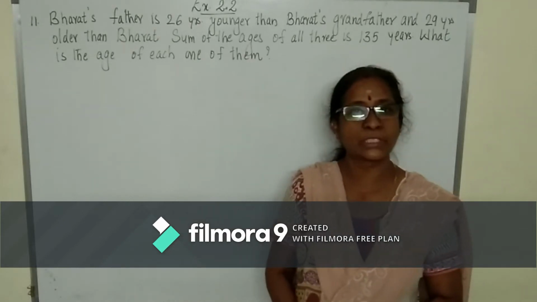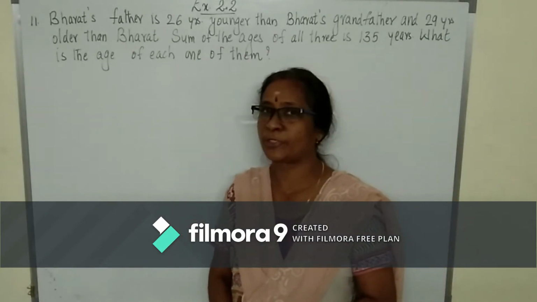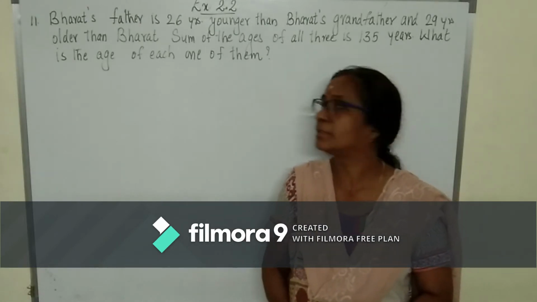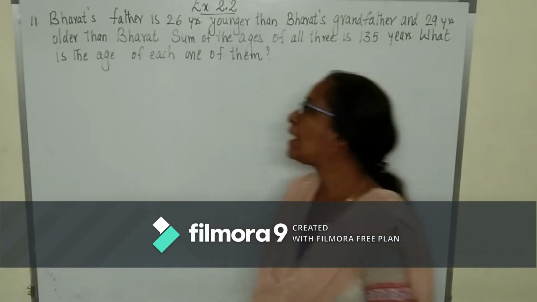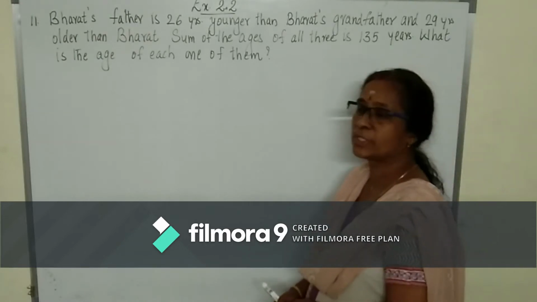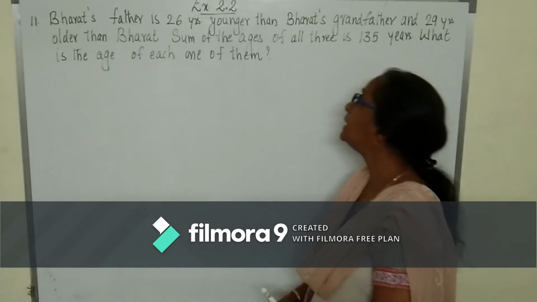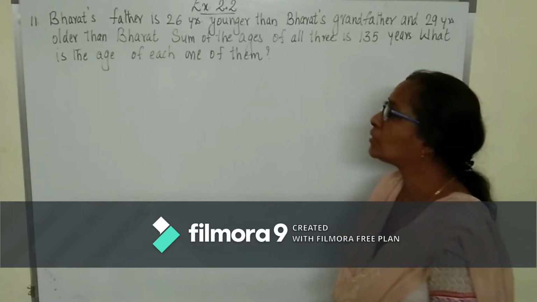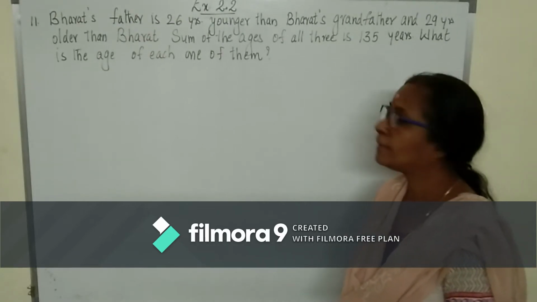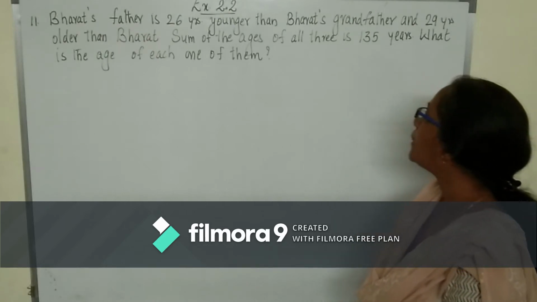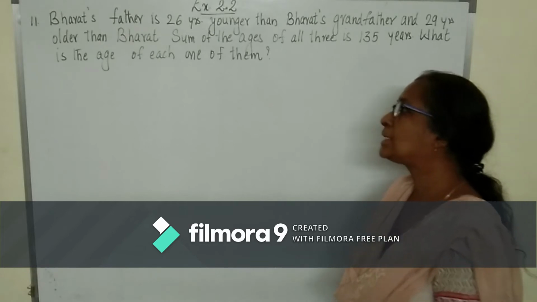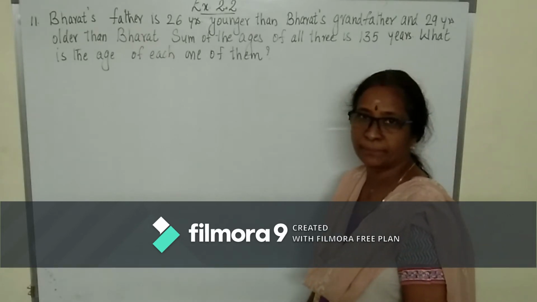First 10 questions from exercise 2.2. Today we will start with question number 11. The question is, Bharat's father is 26 years younger than Bharat's grandfather and 29 years older than Bharat. The sum of the ages of all three is 135 years. What is the age of each one of them?